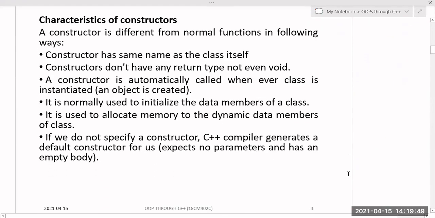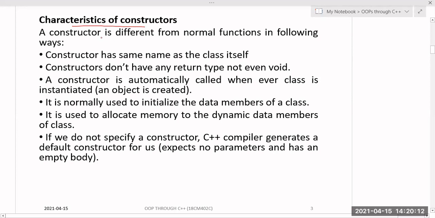So what are the main characteristics of a constructor? You can expect this for a 3 marks question or 5 marks question. What are the characteristics of a constructor? What are the characteristics of a friend function? What are the characteristics of an inline function? These are the expected questions. It has some special characteristics.